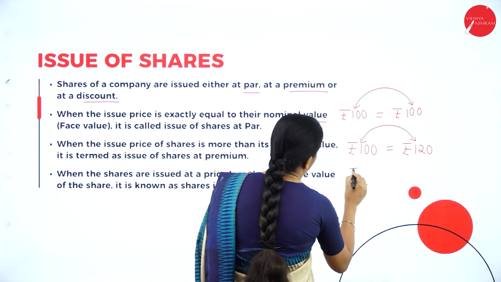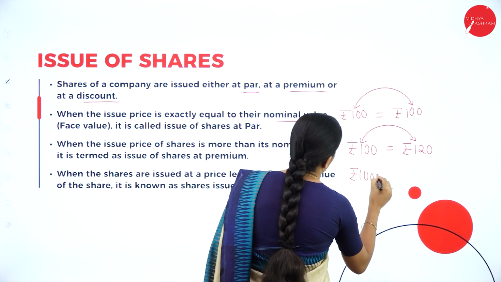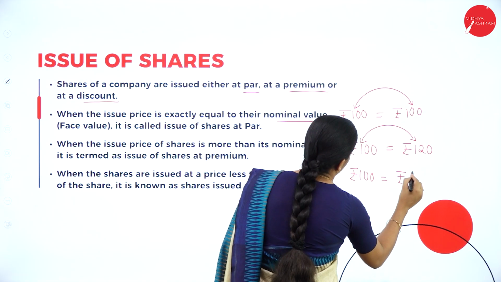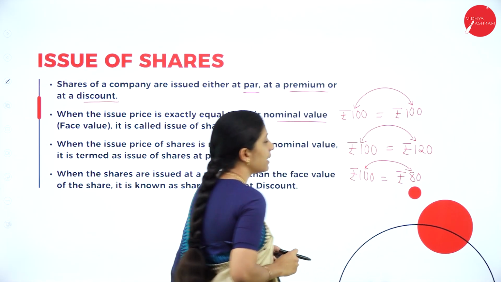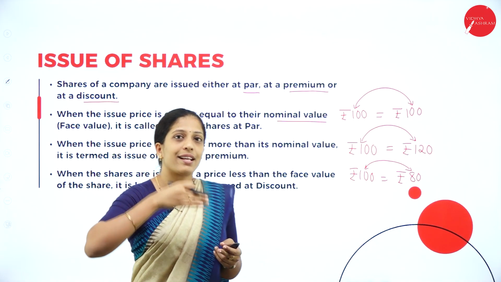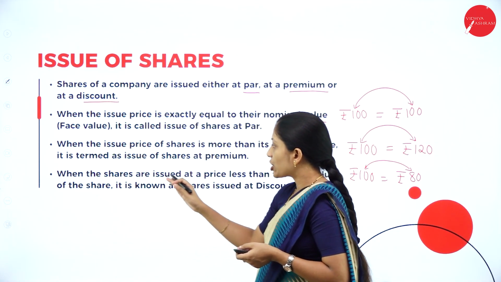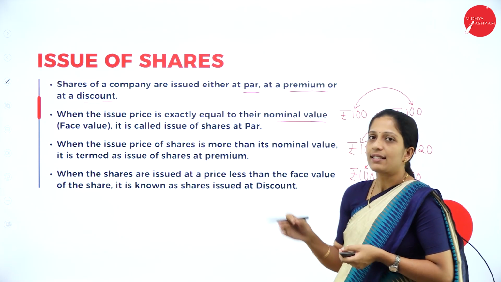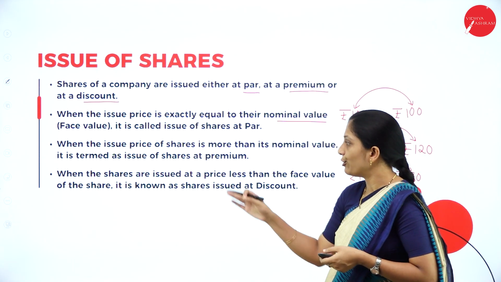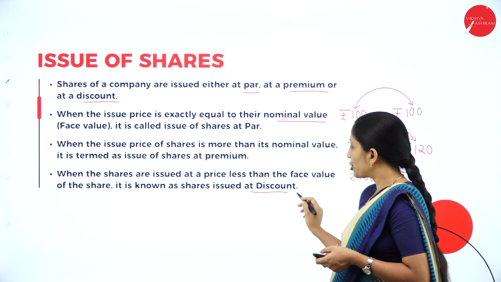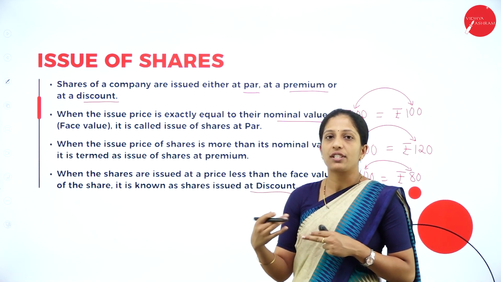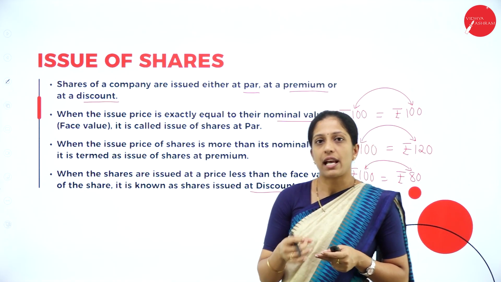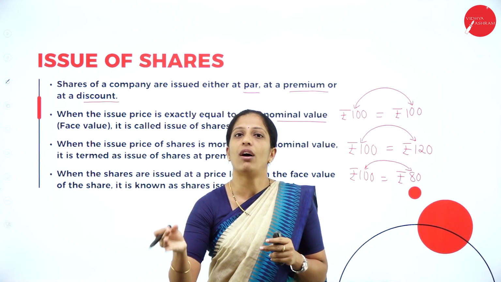For example, if a 100 rupees share is being issued at rupees 80, then it is called as what? Issue of shares at discount. That is less than the par value. So when the shares are issued at a price less than the face value or par value, then it is called as what? Issue of shares at discount. So hope you are clear about it. Now how the shares have been issued. So shares can be issued at par, premium or discount.